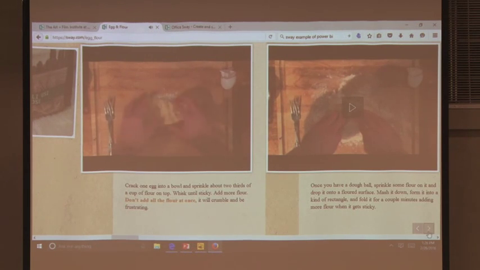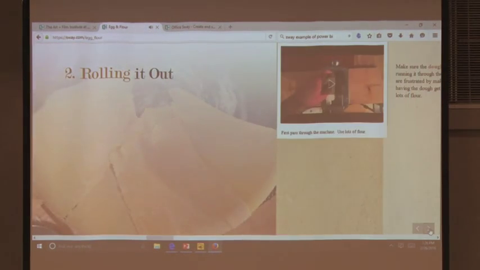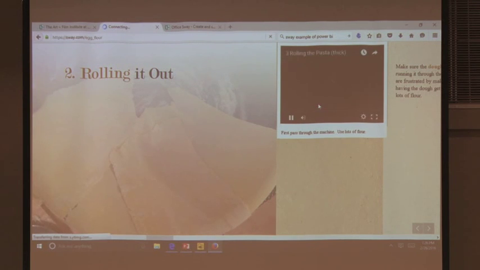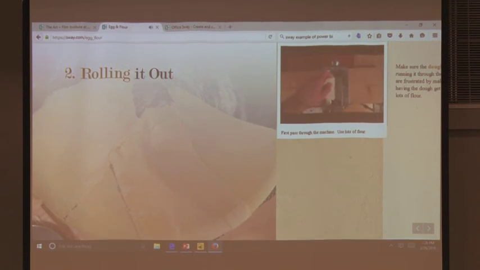In addition, here are all the other steps, adding the flour. Now they roll it out, and they have to put it in one of these pasta machine things. So this is showing the student mastery, that they understood how to do it. And I know your math teachers are thinking, what do I do with algebraic equations? You actually could have a whiteboard pointing at it, going through the equation to solve it. They can create anything. What else?